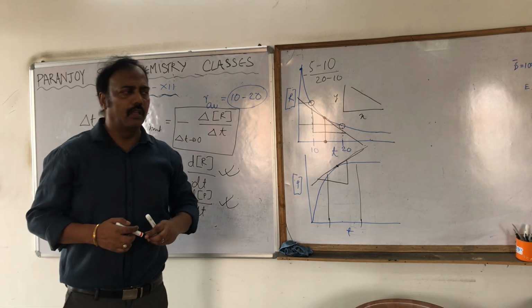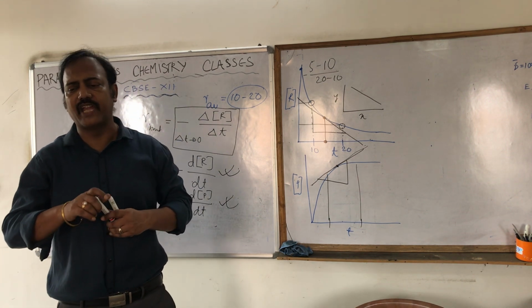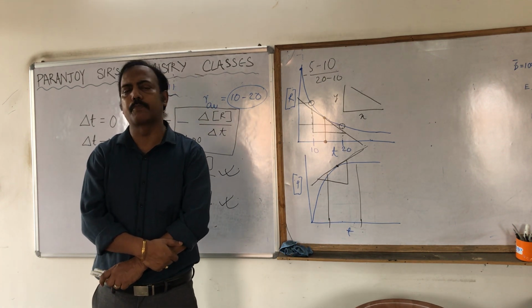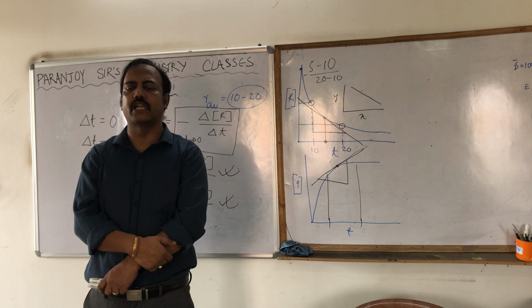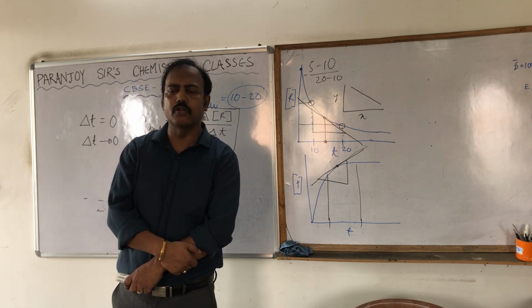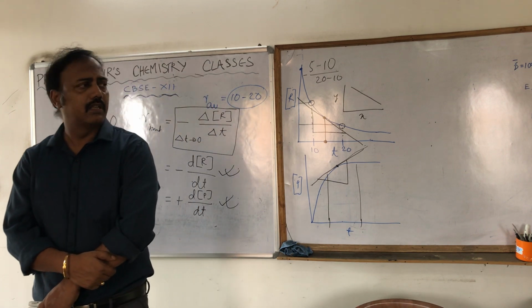Whatever we discussed, we discussed for the very simple, the simplest possible reaction, and that simplest possible reaction is 1 mole of reactant converted into 1 mole of product. Tomorrow we are going to do it further.